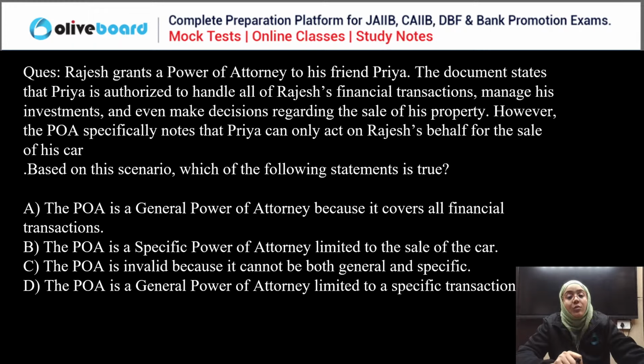Based on the scenario, which of the following statements is true? The power of attorney is a general power of attorney because it covers all the financial transactions. The power of attorney is specific, limited to the sale of the car. The power of attorney is invalid because it cannot be both general and specific. The power of attorney is a general power of attorney limited to the specific transaction.